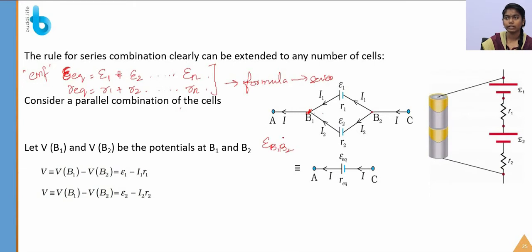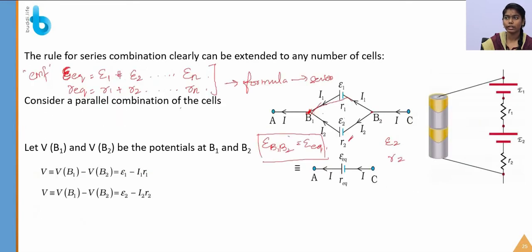To calculate this, consider the first wire: in this wire there is a single cell with EMF epsilon 1 and internal resistance R1. Similarly, in the second wire there is epsilon 2 as EMF and R2 as internal resistance. Okay students, let's calculate this.